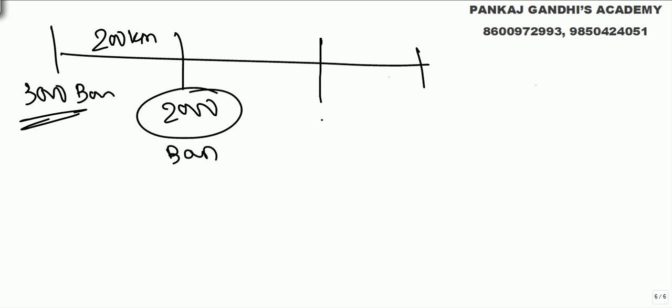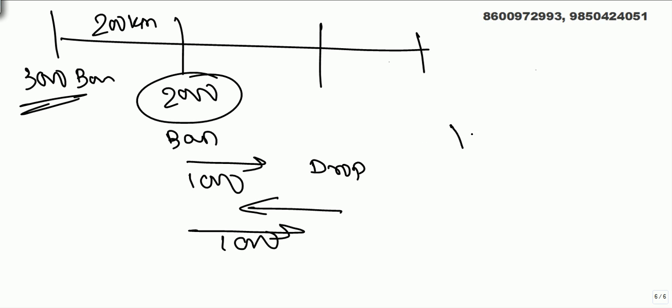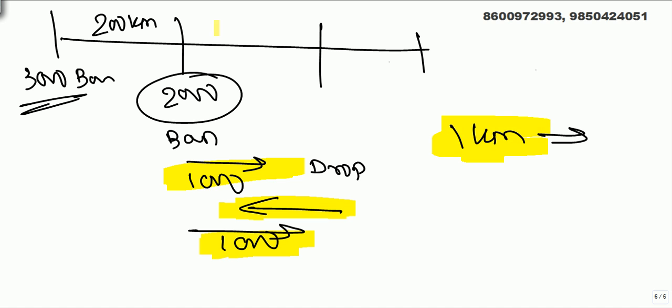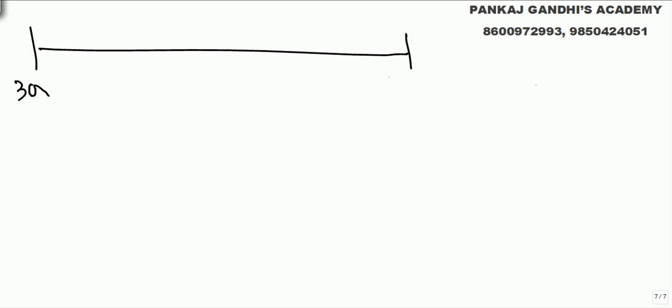Now for 2000 bananas what he needs to do is take 1000, drop something, come back and take 1000. It means per kilometer now he needs to go, come back and go. So simply per kilometer he just needs 3 bananas now, until the bananas are 1000. I'll try to explain once more. He started with 3000, now 2000 are there, already 200 kilometers is done.